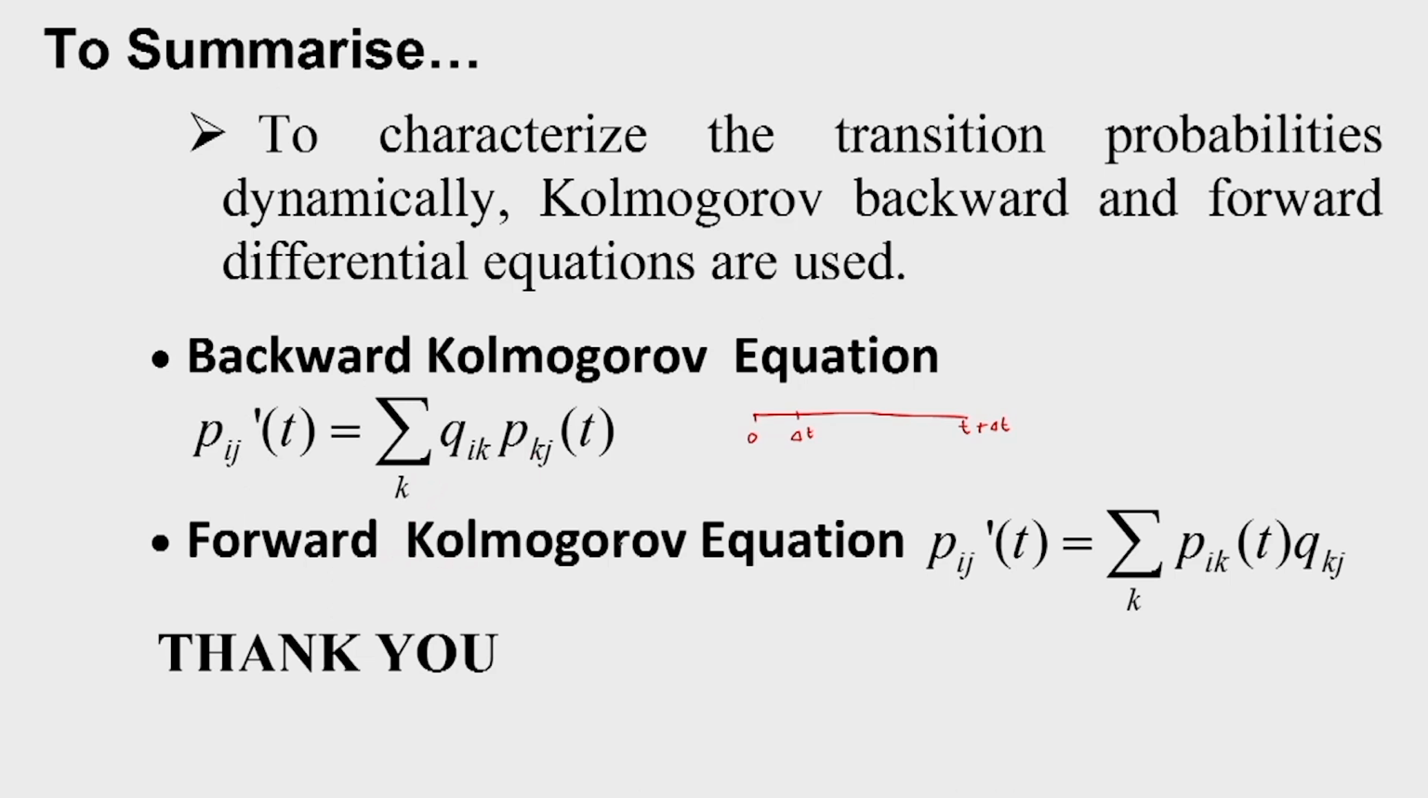Similarly, the forward Kolmogorov equation, where we have 0 then t and t plus delta t. First there will be transition to state k during time t, and then from those states there will be transition to state j during the incremental time delta t. So, that way we derive the Kolmogorov forward equation, and it is given by Pij dash t is equal to summation Pik t into Qkj over k.